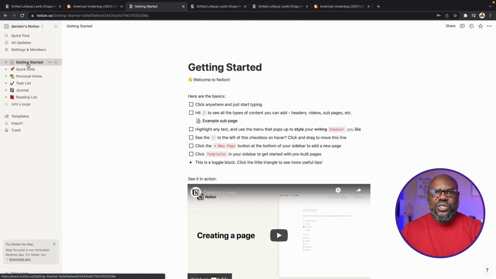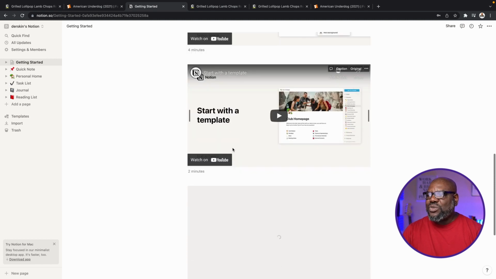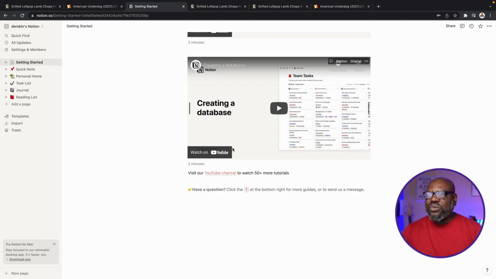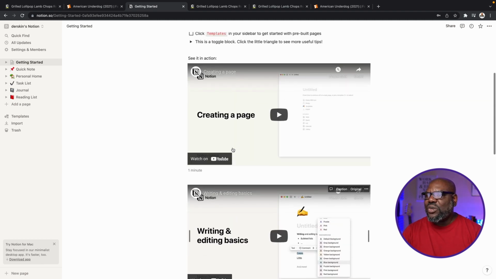So with Notion, you have to set up an account, and it is a free account, but there's also a paid service for it. But when you first sign up and you get into the account, this is what it will look like. This is a generic getting started page. And I encourage you to, when you get into Notion, go ahead and watch some of these videos, because it goes through and tells you how to use the software, how to do various things. We will spend some time going through this, but to get further details, more detailed information, please make sure that you go through this page.